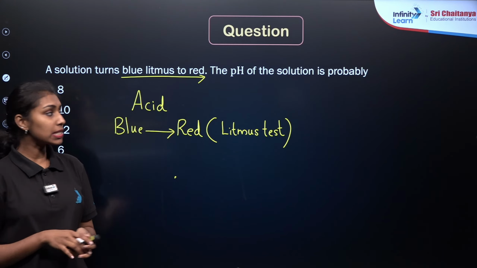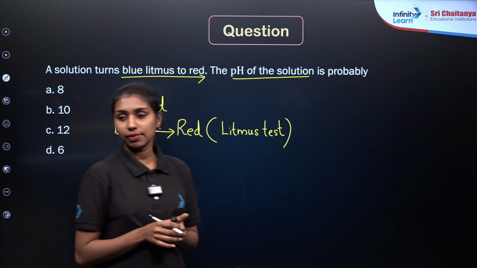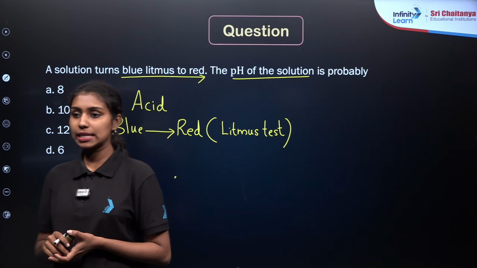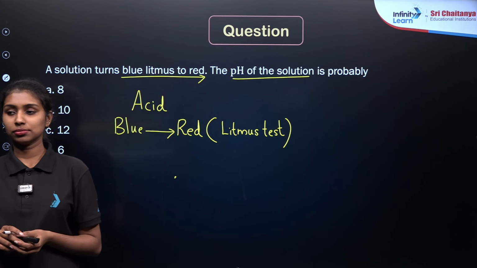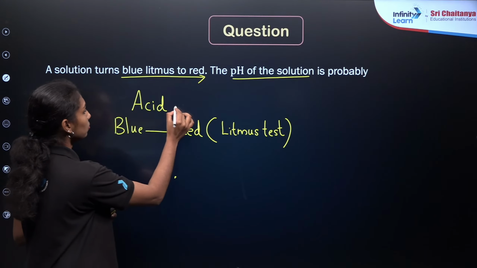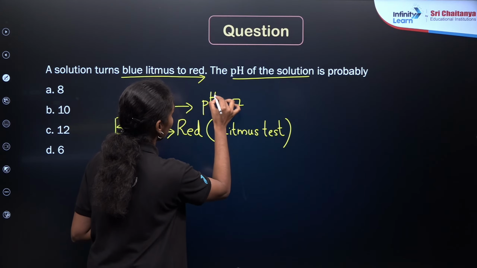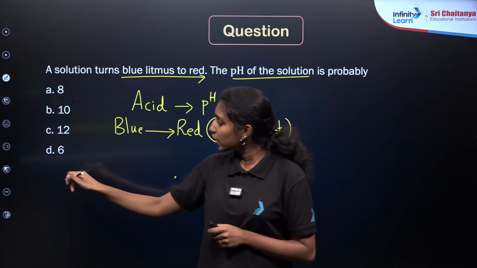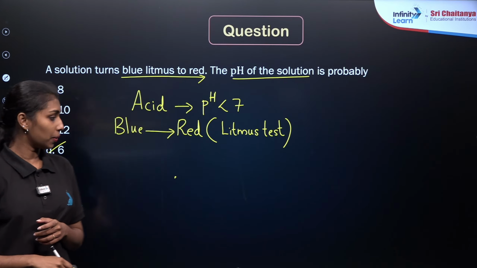Then what will be the pH of the solution? Whether it is less than 7 or more than 7. According to our pH scale, pH should be less than 7, right? pH should be less than 7. So according to our options, which are the numbers less than 7? So only option D, right? It is 6. So we will consider option D as the correct answer here.